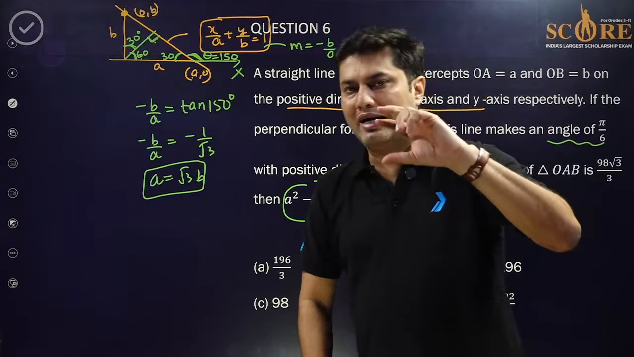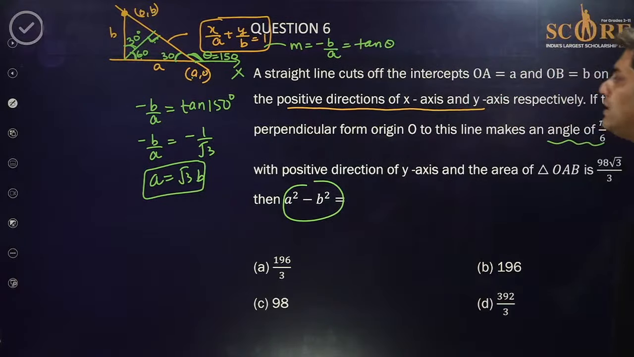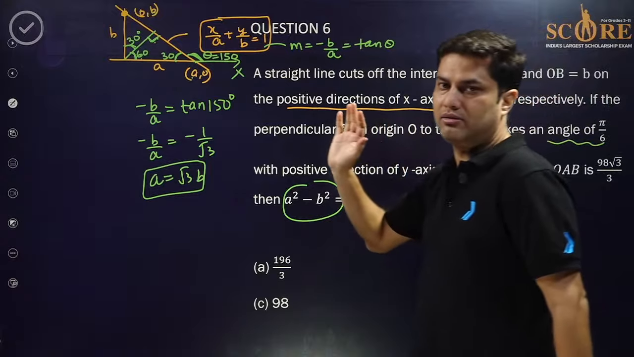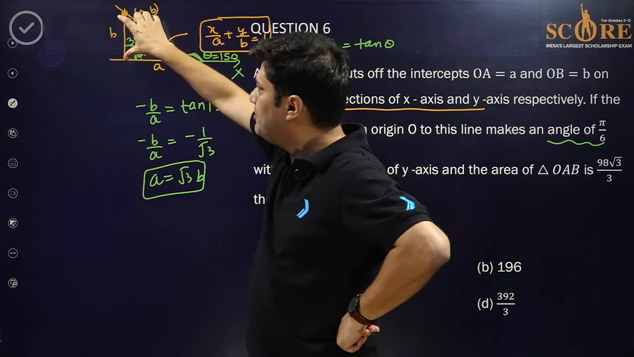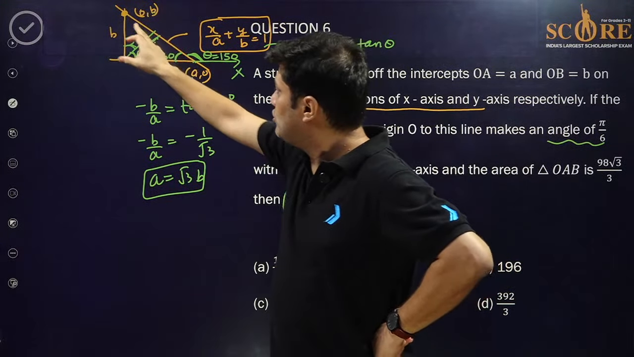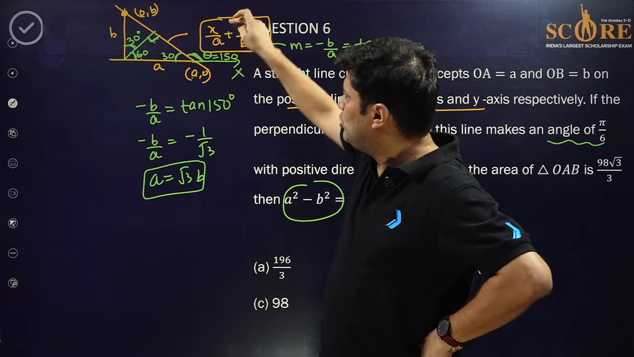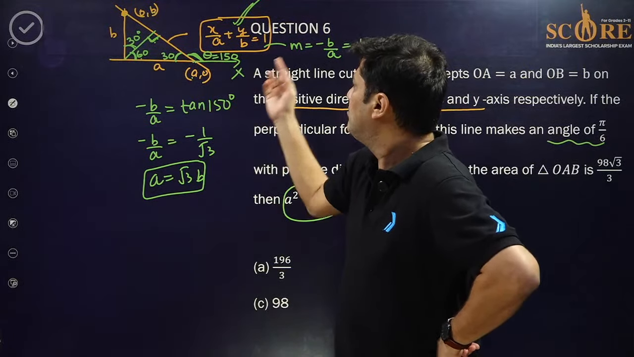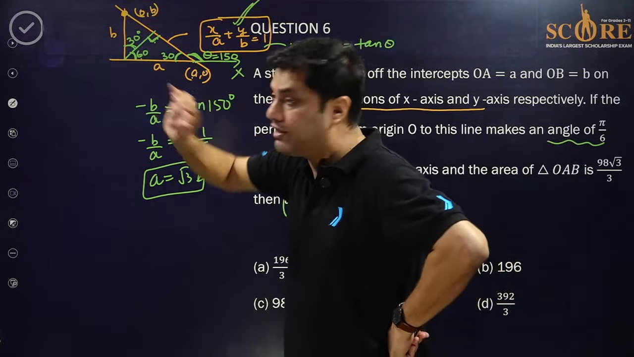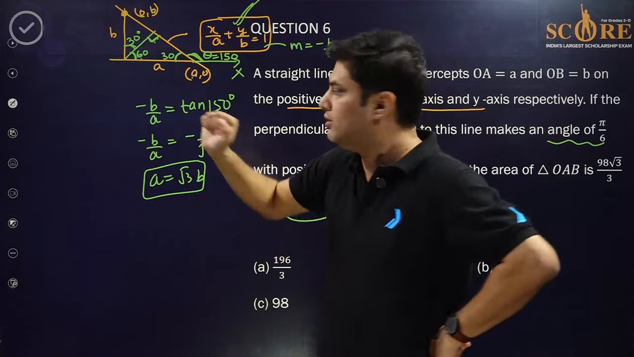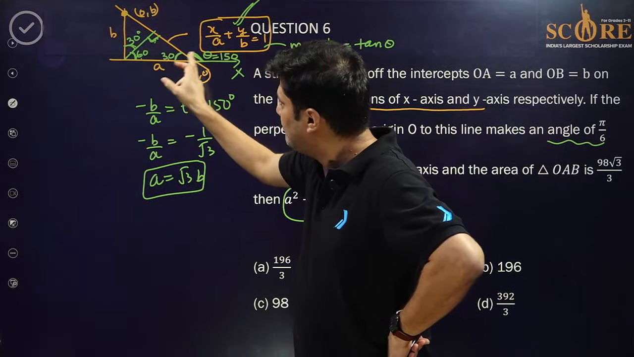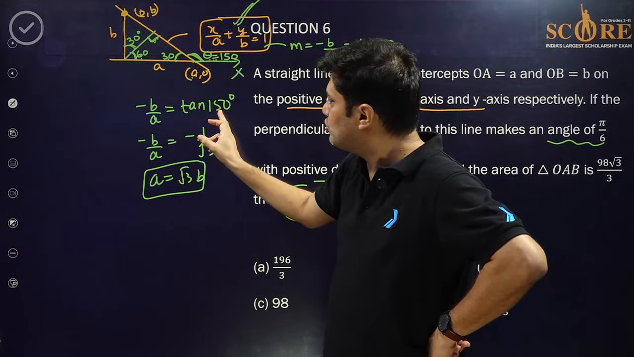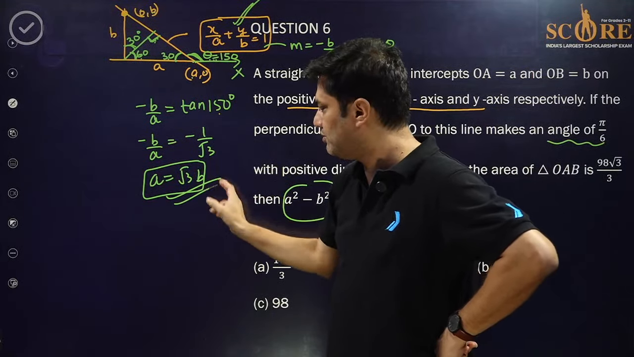So just try to understand what is the data, why is the data given? A line is intersecting intercepts of a units, b units, (a, 0), (0, b). I've written the equation of the line, but that's of no use, by the way. But the slope of the line is needed, because the angle is given, that means they want the slope of the line. The angle is 30, 60, 90, 30, 150. So tan 150 is the slope, minus b by a, so you have a relation first.